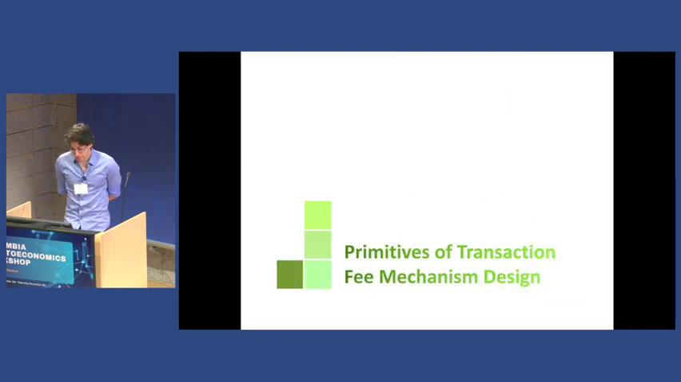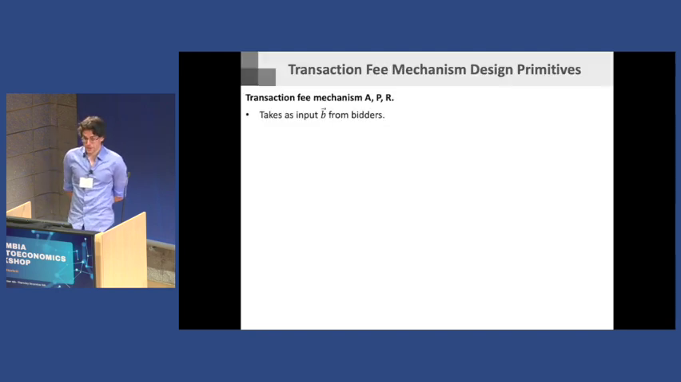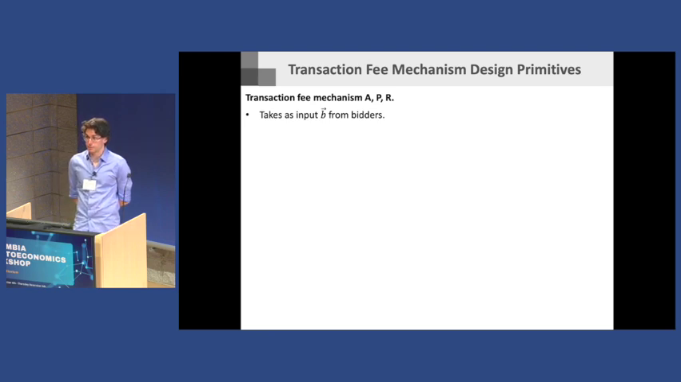OK, so that's maybe an overview. So now getting into the primitive. What's the formal model that we use to think about this? You should think of a transaction fee mechanism as taking an input from bidders. So it takes from each bidder, what is your bid?